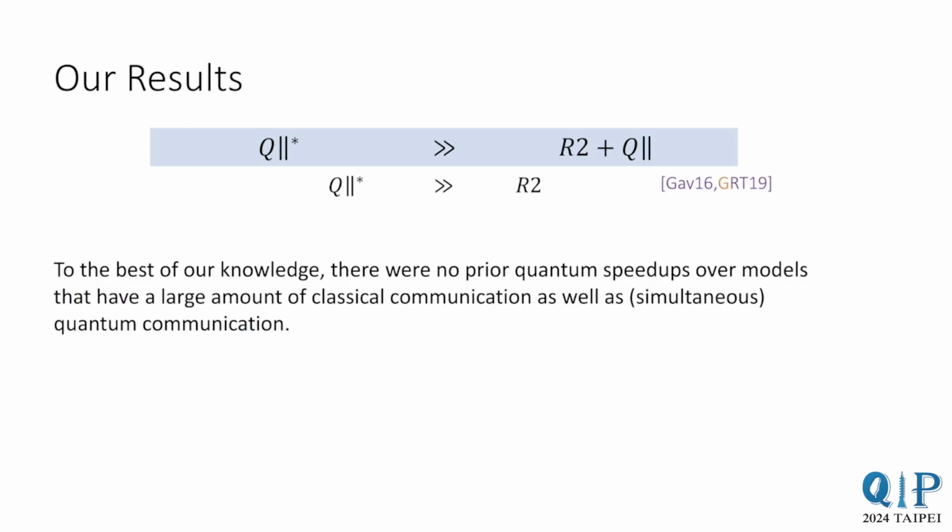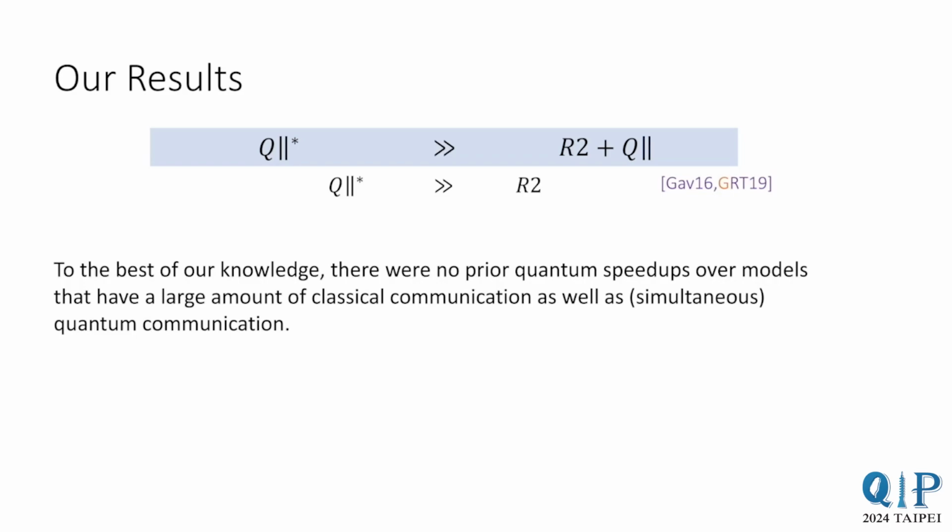Finally, we also prove hybrid quantum classical lower bounds. We show that Q parallel star can exponentially outperform this model called R2 plus Q parallel. The R2 plus Q parallel model is a hybrid model where Alice and Bob first engage in classical two-way communication and then send a quantum message each to Charlie. The choice of this quantum message is allowed to depend on the classical communication.